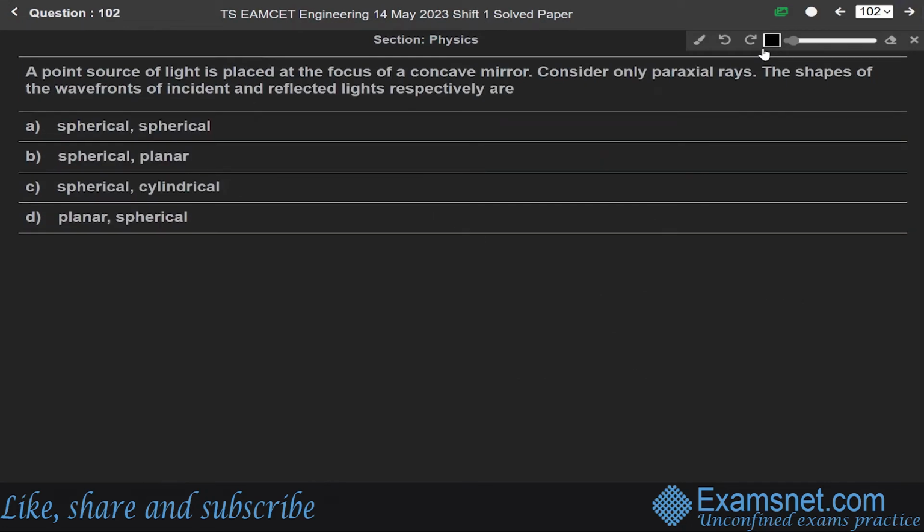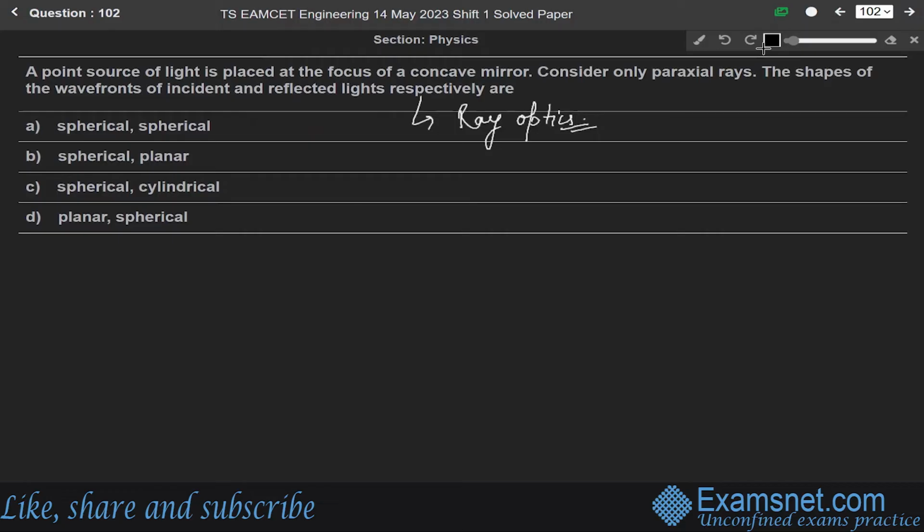Now next question 102. A point source of light is placed at the focus of a concave mirror. Consider only paraxial rays. The shapes of the wavefronts of incident and reflected lights respectively are. Okay. So we are given a concave mirror. Again, this question is from the chapter of ray optics only.